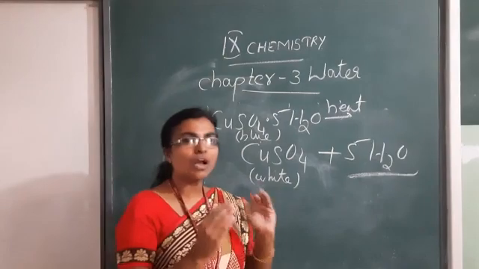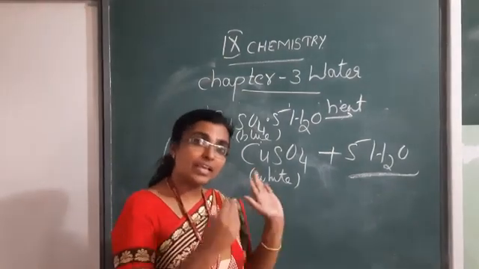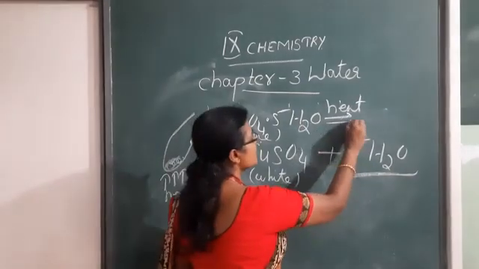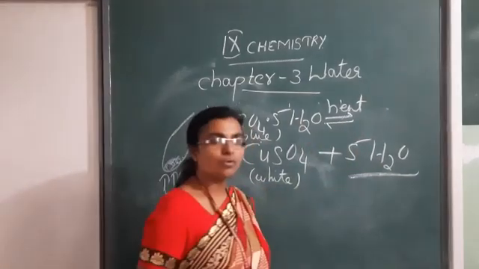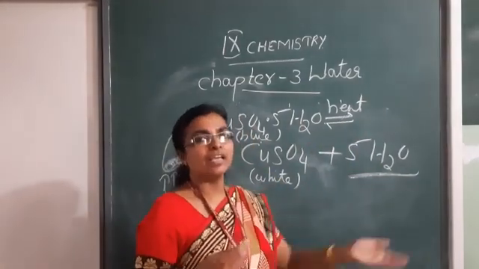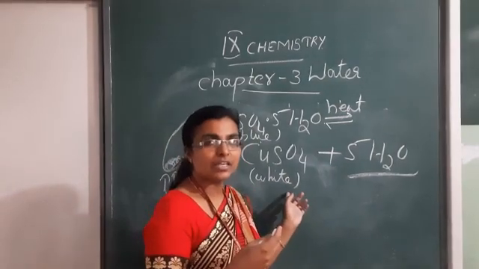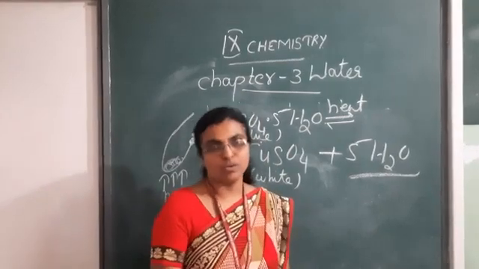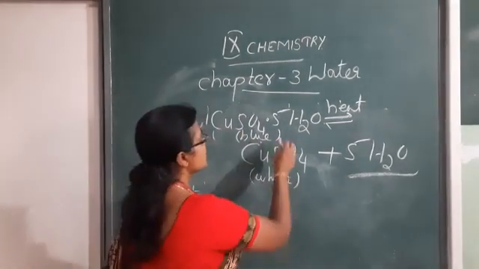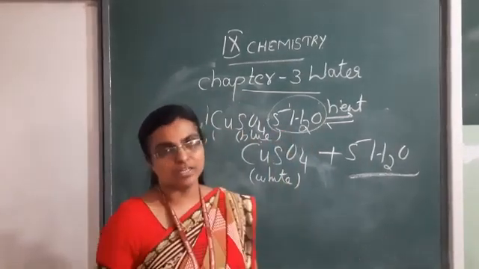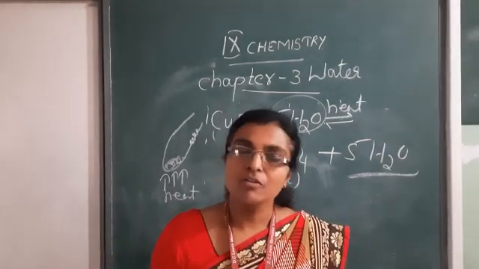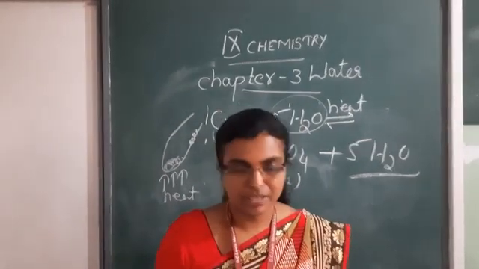Suppose you allow it to cool, again it will change to blue color, because the water molecules again join with the anhydrous copper sulfate and it turns blue again. So this is about water of crystallization. By heating, we can remove the water of crystallization.